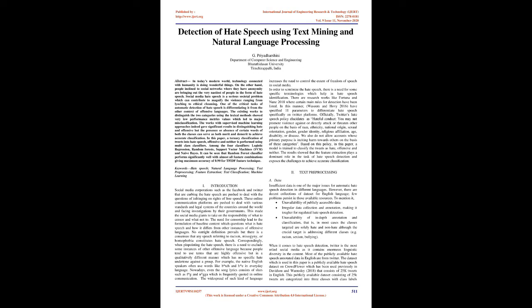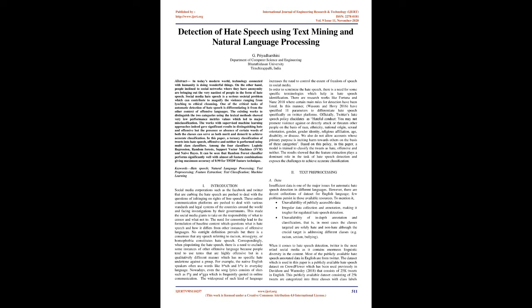2. Text pre-processing. Data. Insufficient data is one of the major issues for automatic hate speech detection in different languages. However, there are decent collections of dataset for English language. Few problems persist in those available resources. To mention it: unavailability of publicly accessible data, irregular data collection and annotation, making it tougher for regulated hate speech detection, unavailability of in-depth annotation and classification, that is, in most cases the classes targeted are solely hate and non-hate, although the crucial target is addressing different classes, e.g.